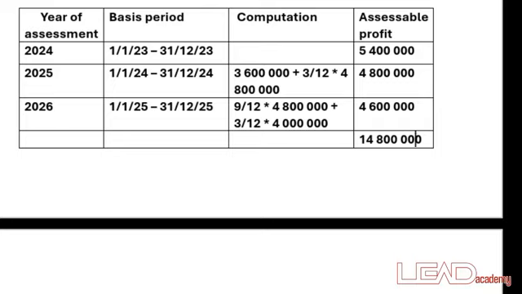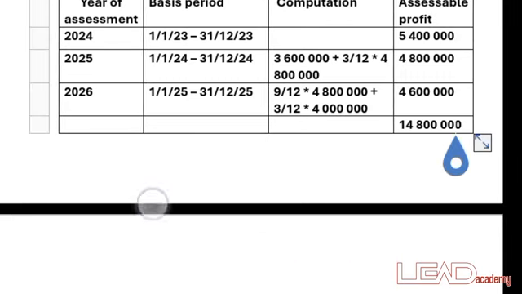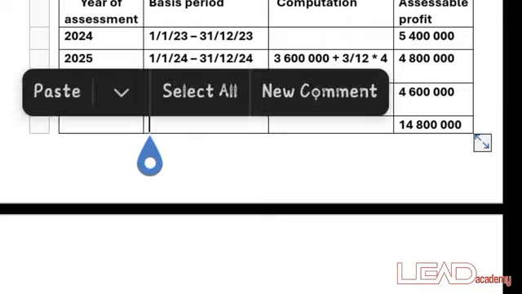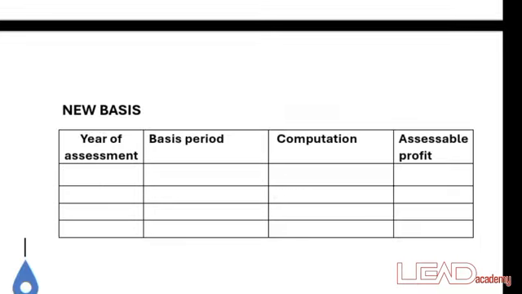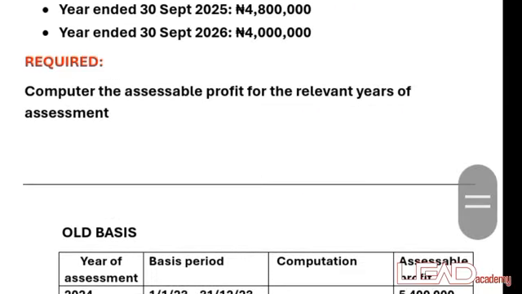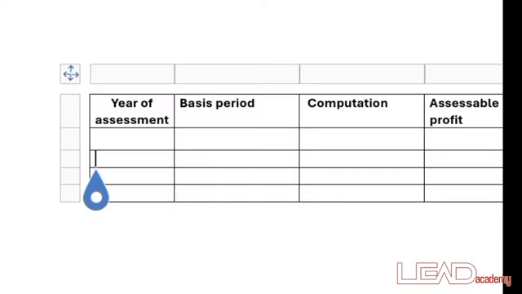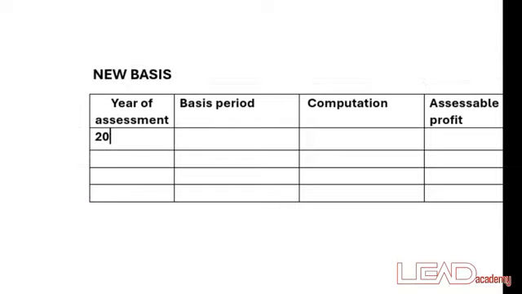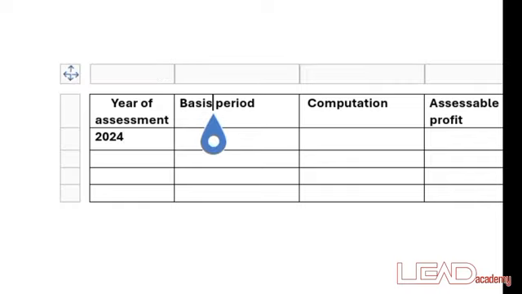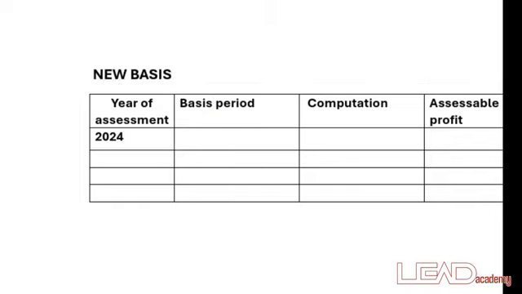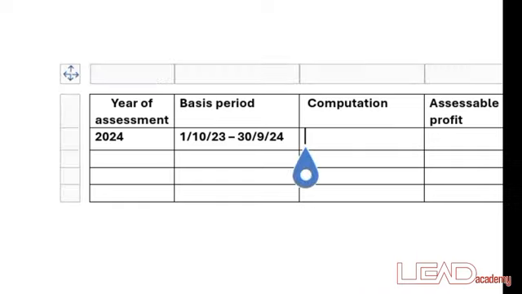So the next thing we're going to do now is to use the new basis. Since we have used the old basis, and we need to use the new basis. So using the new basis, what date did it? So year of assessment is 2024. Basis period is going to be 1st of October, 30th of September 2024. What happened during those periods?